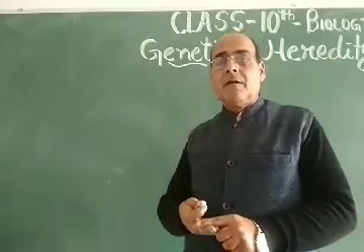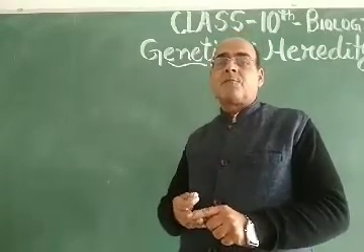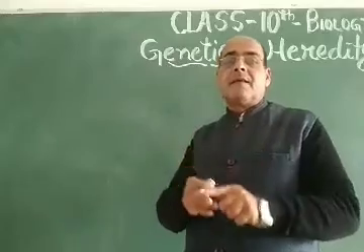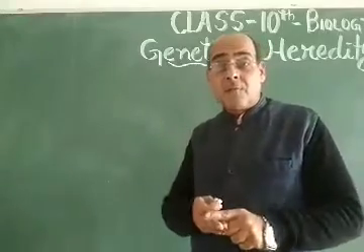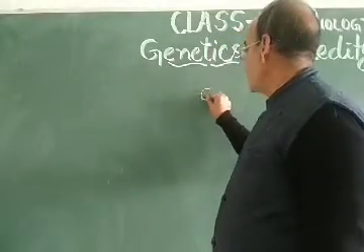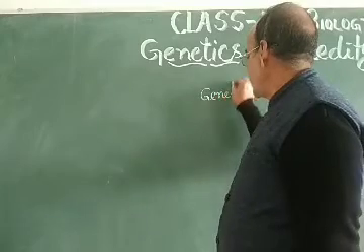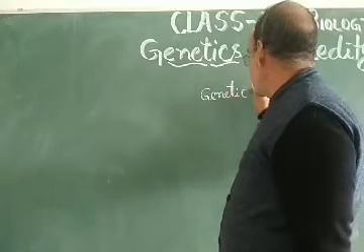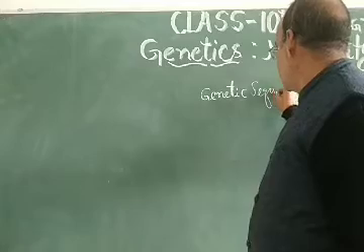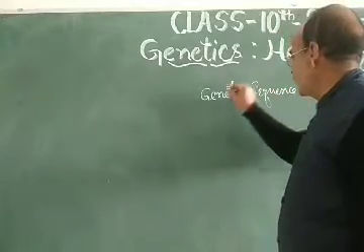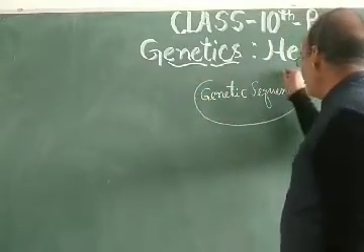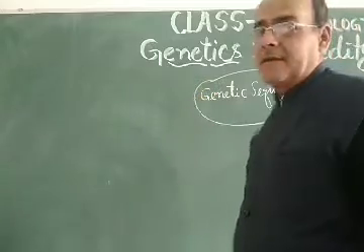Design formula means the complete design formula that is present inside the DNA or chromosome in the form of genetic sequence. Genetic sequence. This word is very important as far as heredity and inheritance are concerned.